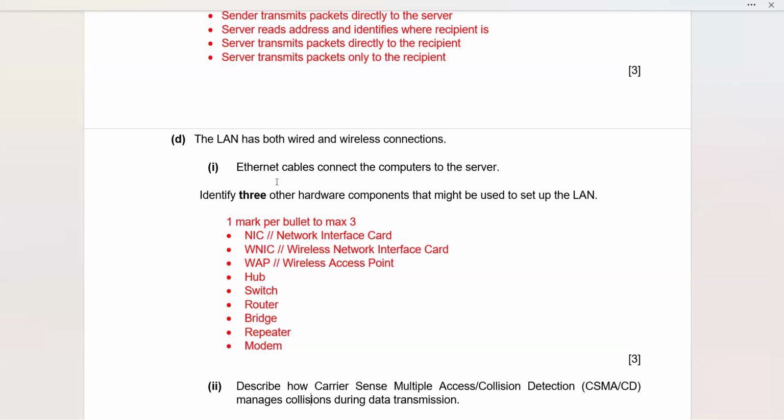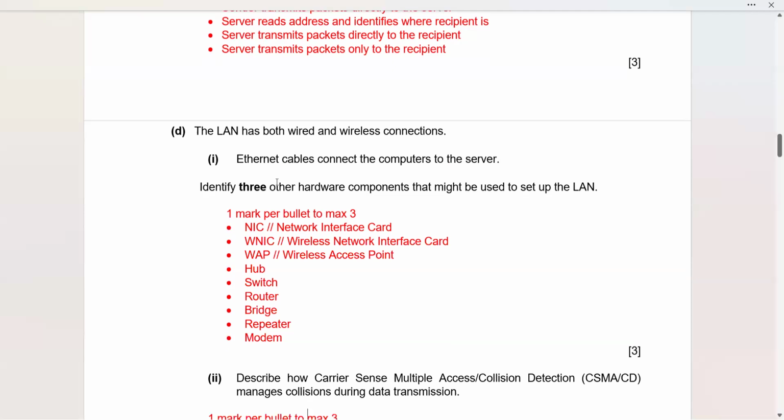A NIC, or network interface card; you can say WNIC also, a student can write. A WAP, wireless access point, a hub, a switch, a router, a bridge, a repeater, or a modem. A student can write any three of these hardware components in any order, and he will be able to score 3 out of 3.